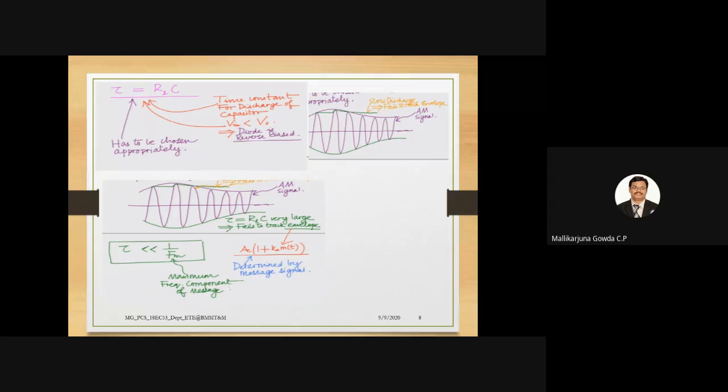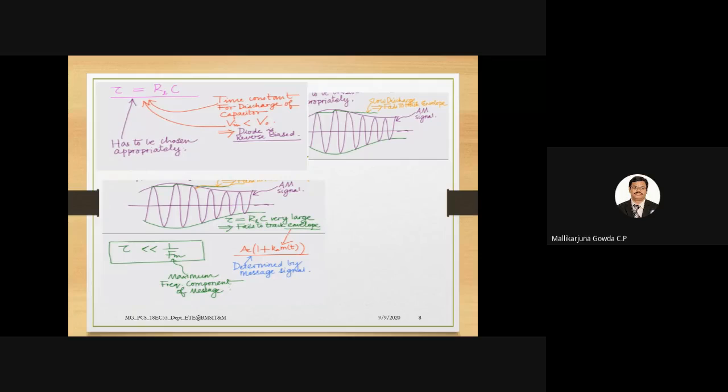When it is too low also, means if it starts discharging slowly, it will not be able to track the envelope of the signal. If it is too large also, it will fail to track the envelope of the signal.